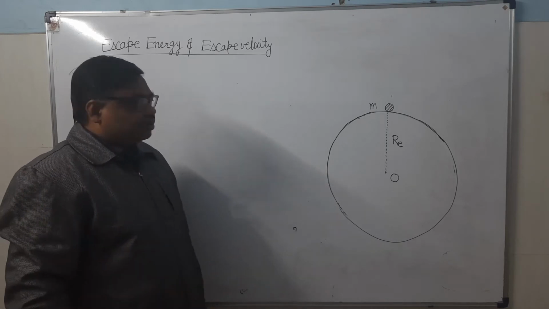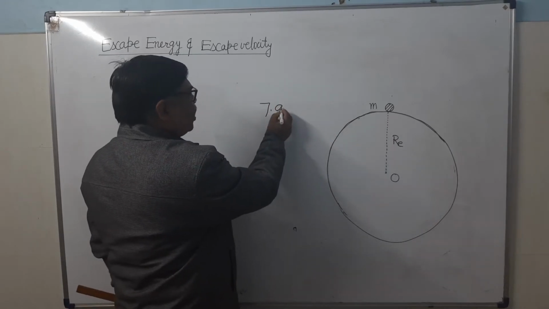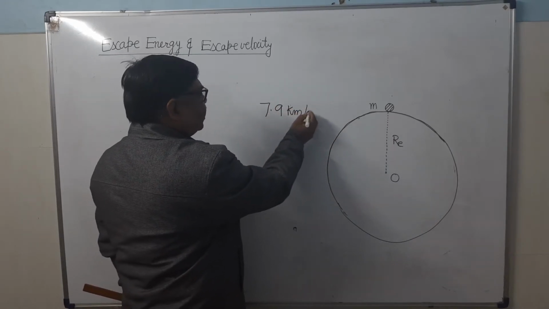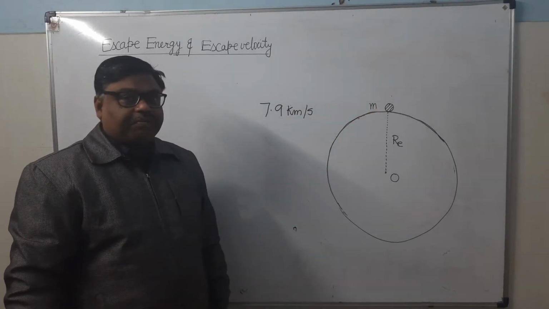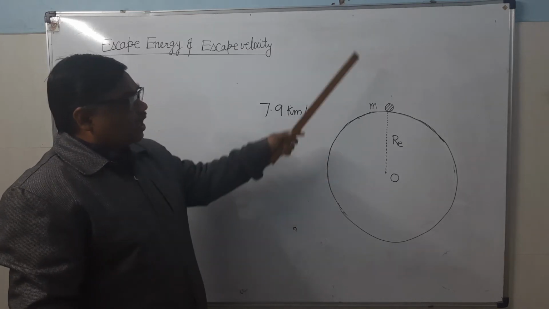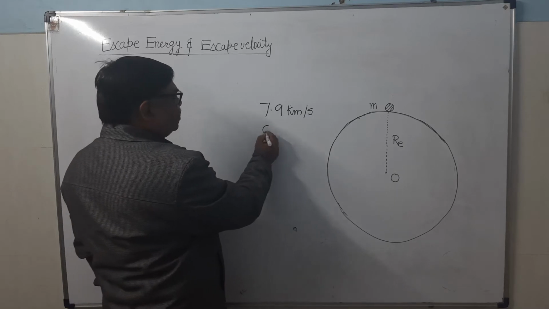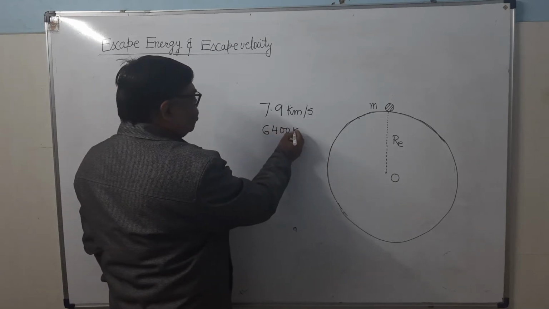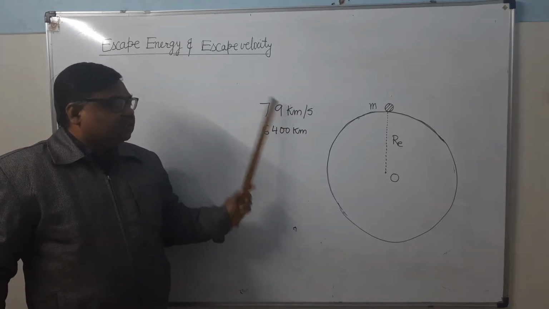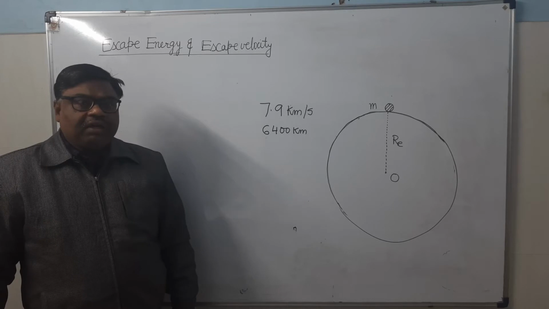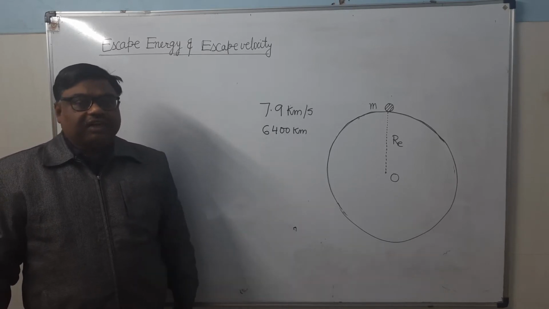As already we have seen, when this body is thrown with a velocity of 7.9 kilometer per second, then up to what height does it rise above the earth's surface? It is nearly 6400 kilometer. It goes up to this height. Now if you keep on increasing this velocity, what will happen? A stage will be reached at which it goes outside the earth's gravity.